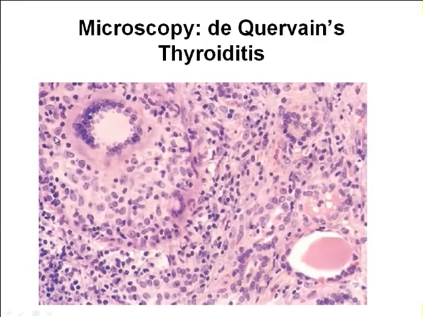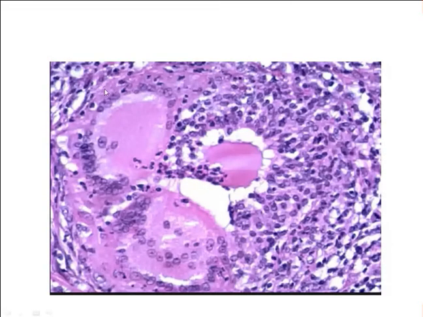So see, this is a giant cell, and you can see epithelioid-like cells. This is a granuloma, these are all lymphocytes, and this is a destroyed thyroid follicular cell with colloid in the lumen. Again here you can see one more giant cell, another giant cell here, destroyed thyroid follicular cells with luminal colloid. Here you can see all these lymphocytes.